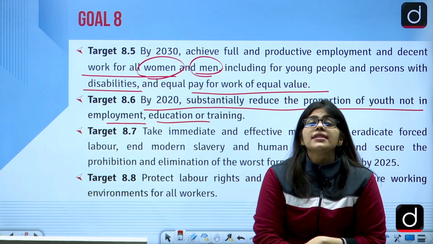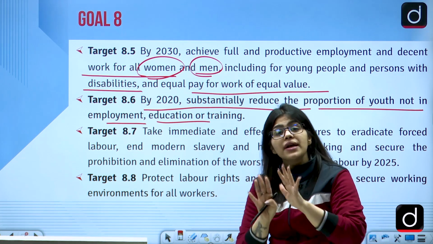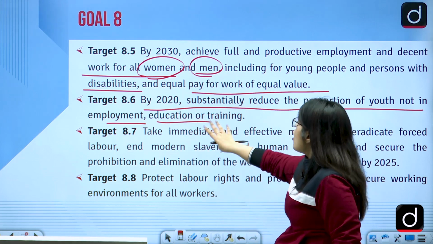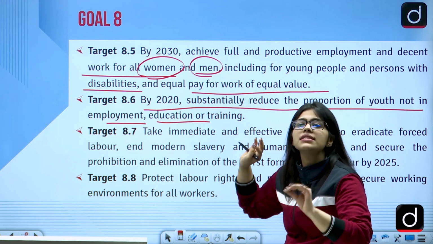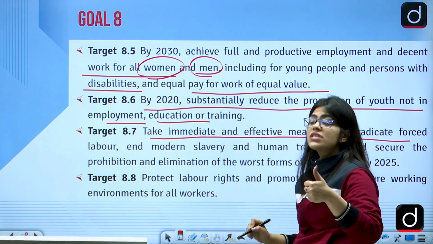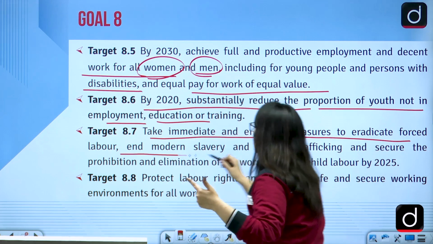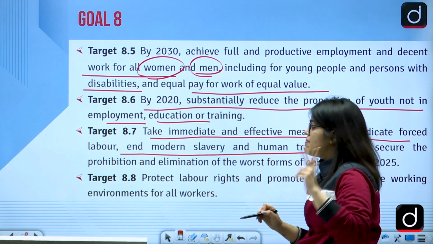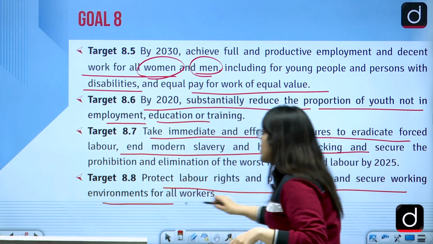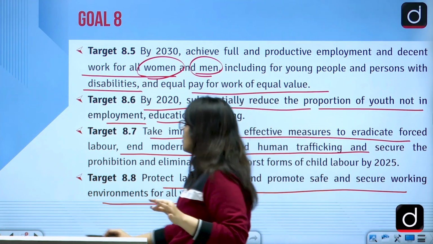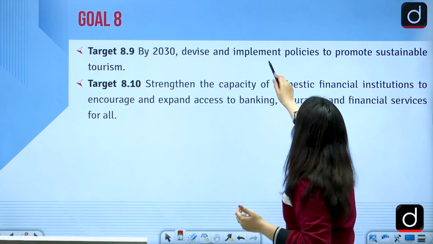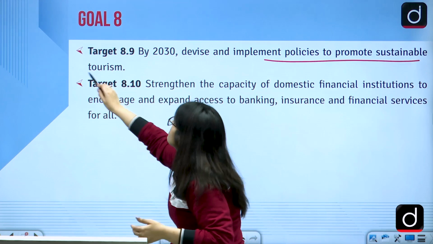So we are saying here that by 2020, not 2030, by 2020, you have to ensure that the number of youth who are not doing anything are now working or at least being educated. Then take immediate and effective measures to eradicate forced labor. Modern slavery should be ended and human trafficking should be banned. Protect the labor rights and promote a safe and secure environment for the workers. Also protect the women. Then by 2030, there should be diverse implemented policies to promote the tourism sector also.